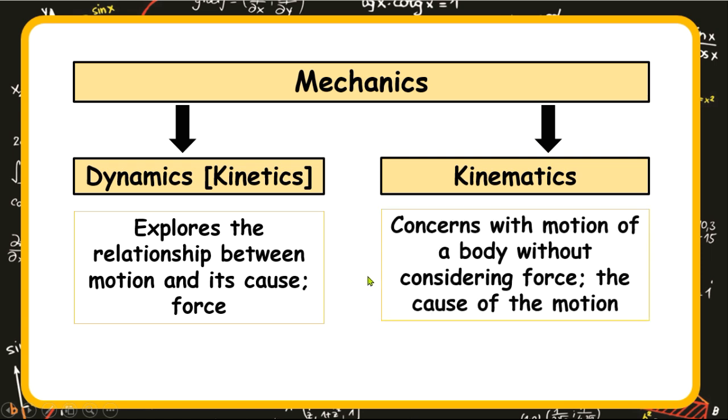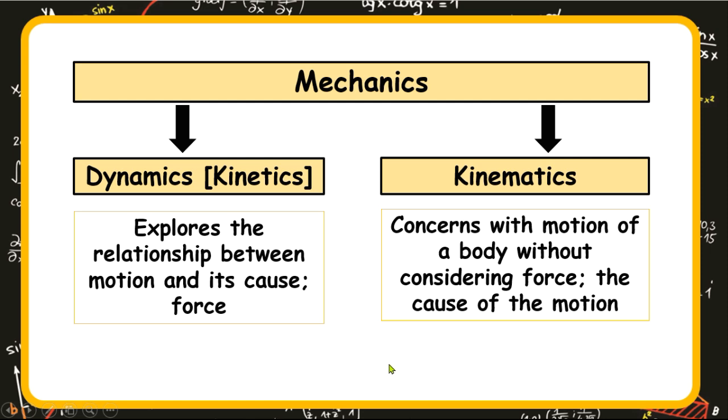On the other arm, kinematics only concerns itself with the motion of a body, without considering the force that caused the motion. To make it simpler, it only looks at the motion of the body without regarding the force that caused the motion. So these are the two arms of mechanics.